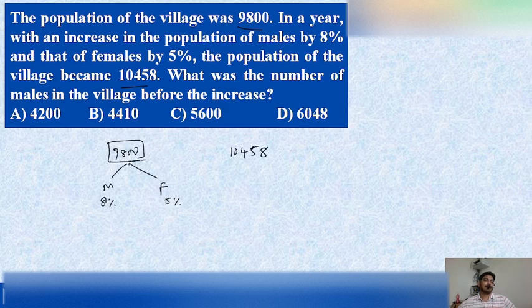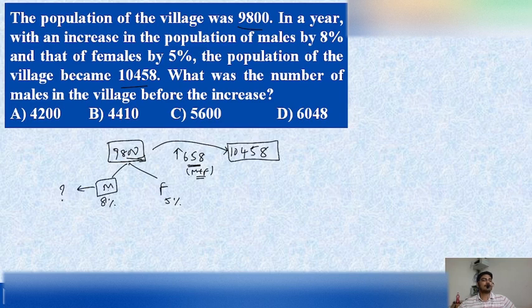So initially the population of the village was 9,800. After a year the population will become 10,458. So how much is it increased? The population of the village is increased by 658 after 1 year, and this includes both male and female. And what is the number of males in the village before the increase? So we need to find the number of males present in the village before the increase.